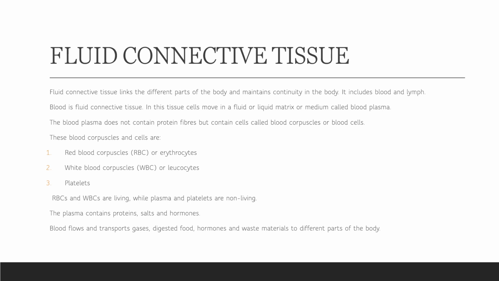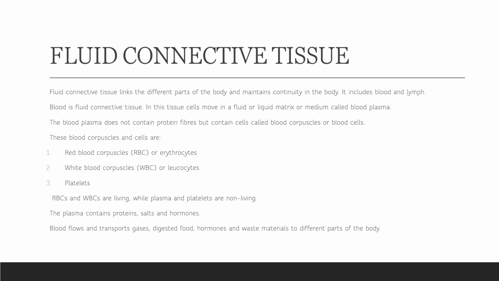So the types of blood cells and corpuscles are red blood cells or corpuscles, which are also called erythrocytes, white blood corpuscles, that is leukocytes, and platelets. These are the three types of cells. RBCs and WBCs are living ones, but if we talk about plasma and platelets, they are non-living. Platelets are fibrous. Okay, so it is only a dead fiber.